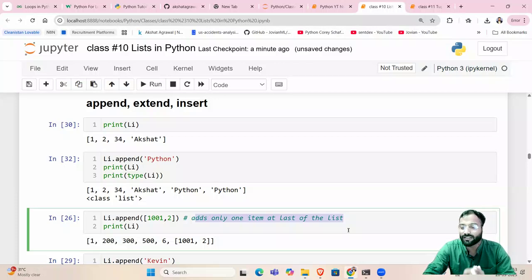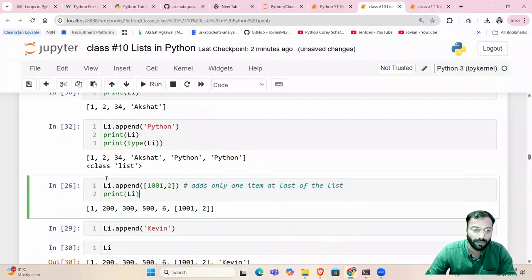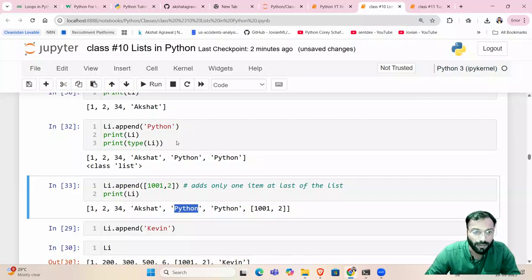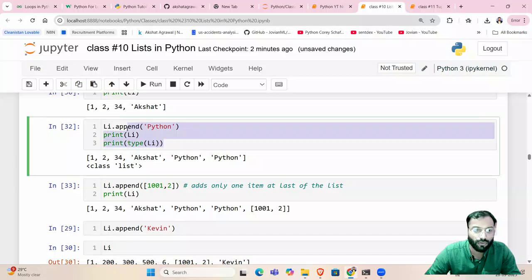Append is a function in list which can add one item at the end of the list. But what if I want to add more elements to the list? Okay, so just giving you one more example, li.append, this list also, we can add this list also to li. Showing you after Python, li.append. Oh, okay, we have run this 2 times, so that is why Python has been added 2 times. It's okay, anyways.